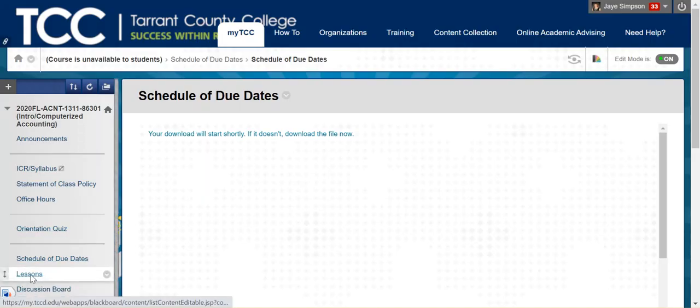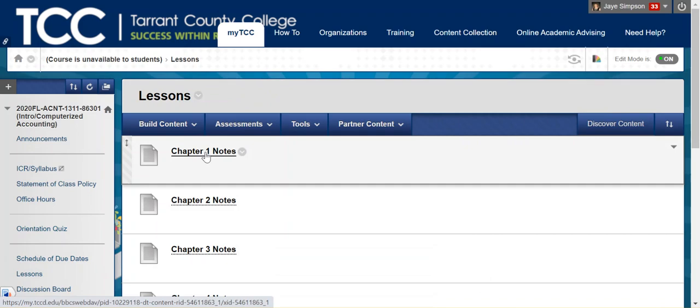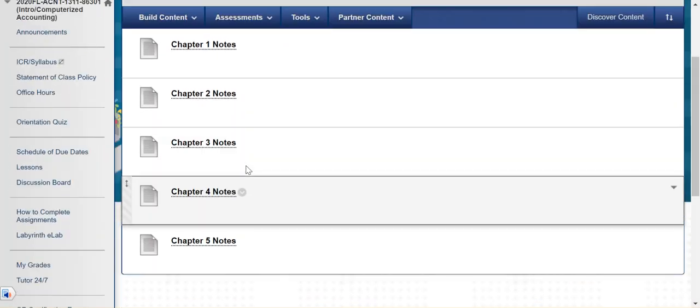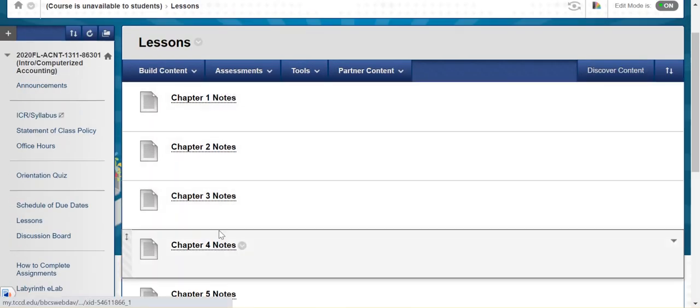Now, the lessons is where you'll find a lot of the information. So you'll notice for every single chapter, and I only have a few posted here right now, but they'll be adding more as we go on. Every single chapter, there is a notes page. These are the things that I've discovered as I've worked through your assignments, and I've worked through every single assignment that I've assigned to you, and I've made sure that it works, and I've made sure that the grader in my eLab is correct. And so these are comments that I would make.